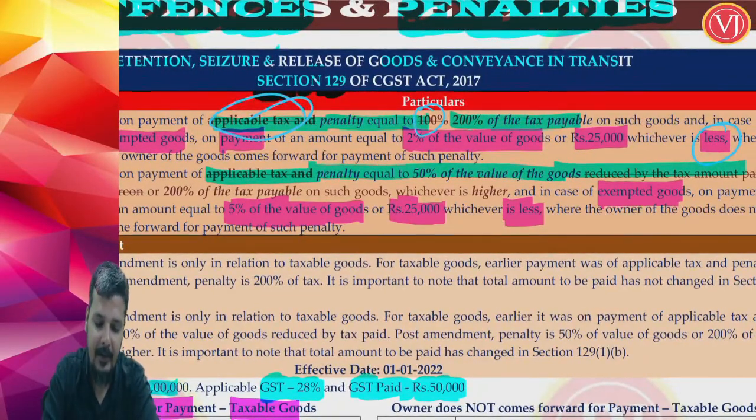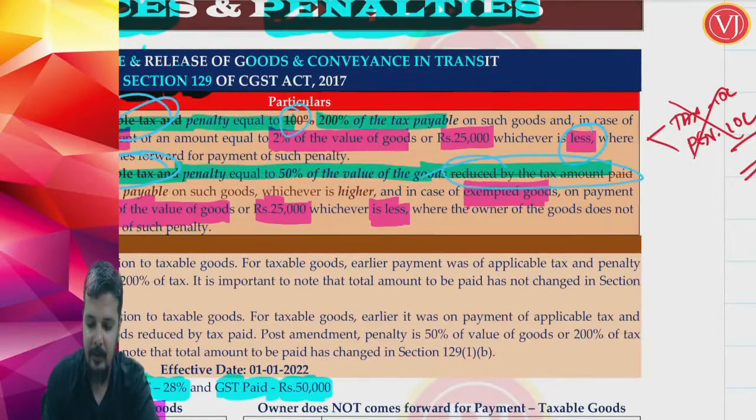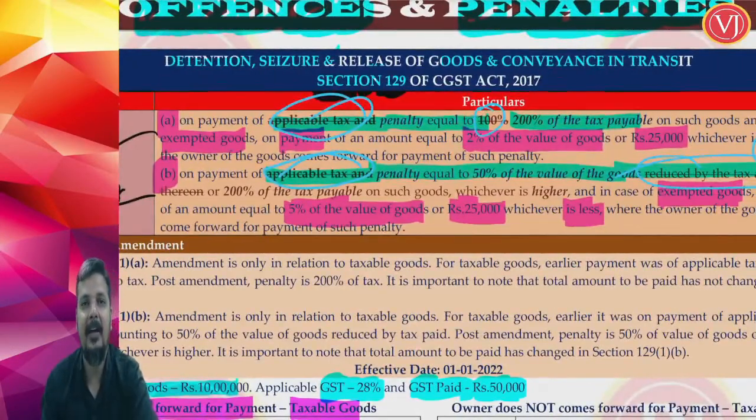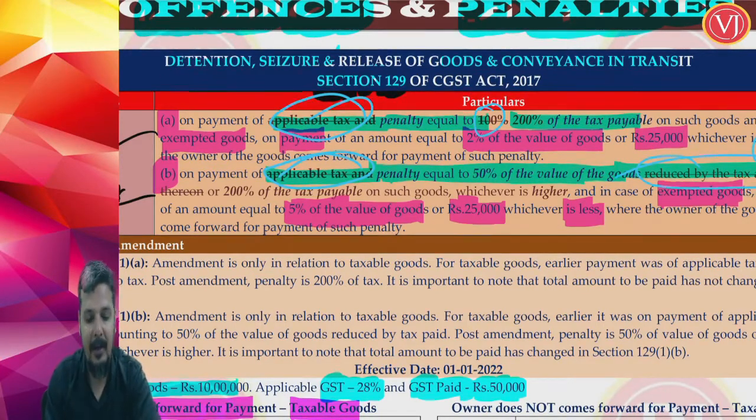Now what they have done, they have again said that there is no question of any tax, there is only penalty and there is no reduction. So there is only and only penalty and there is no subtraction. First of all, there is no tax. Second, penalty was 50% of the value of the goods minus tax paid. Now directly penalty is 50% of the value of the goods, no subtraction, or 200% of the tax payable, whichever is higher.